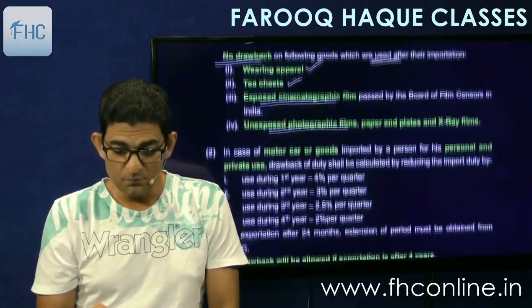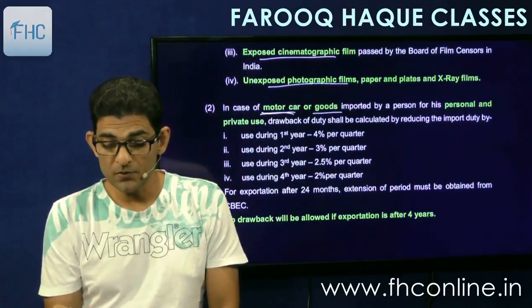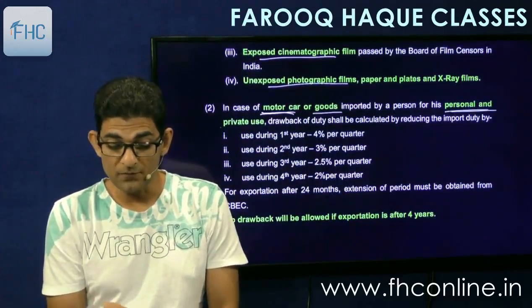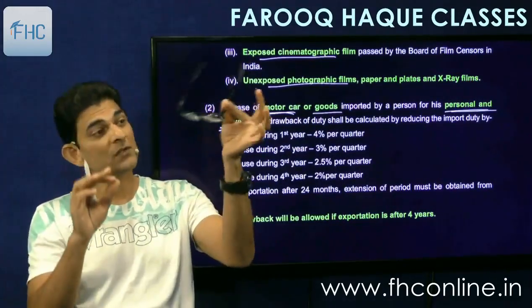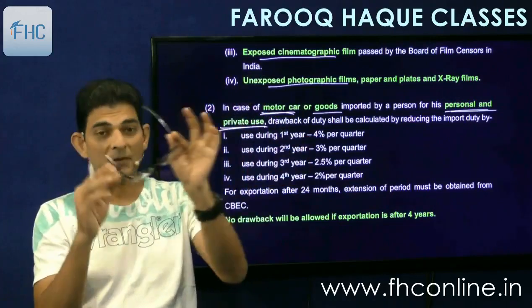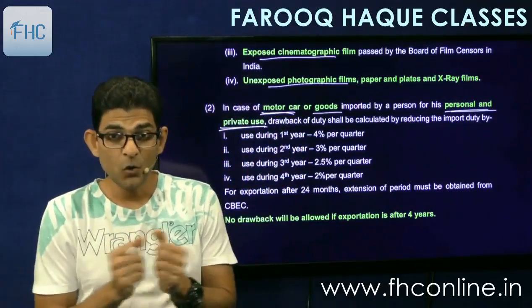Then in case of motor car or goods imported by a person for his personal and private use, like for example I have imported these specs from Germany and then I am exporting them after some time, or a motor car.